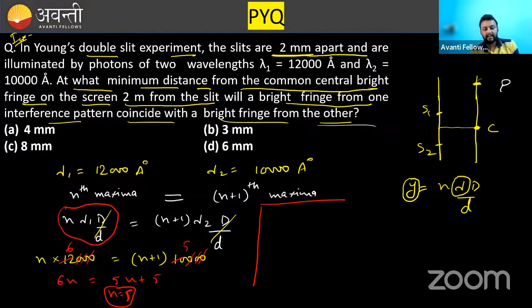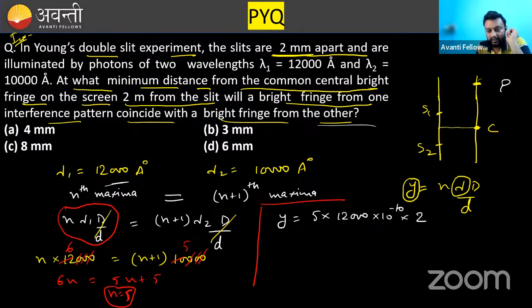What is the meaning of this n equals to 5? That means the fifth maxima of lambda 1 coincides with the sixth maxima of lambda 2. So we need to find this distance. So distance y is equal to n is 5, lambda is 12,000 into 10 raised to power minus 10, angstrom.